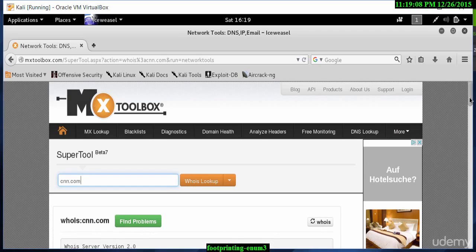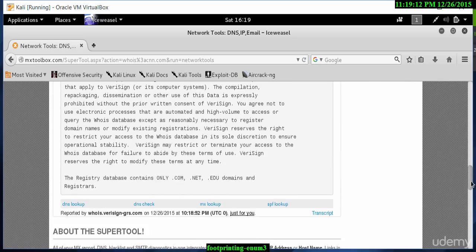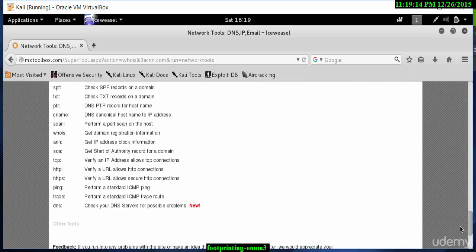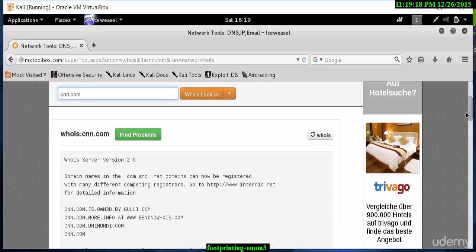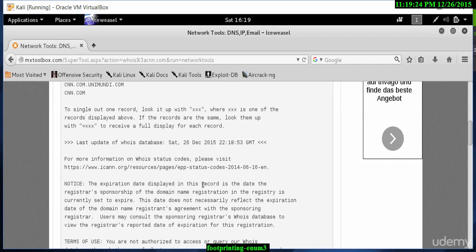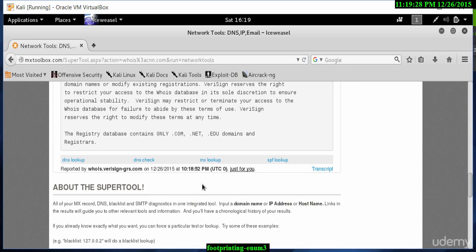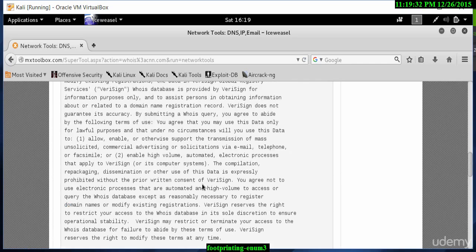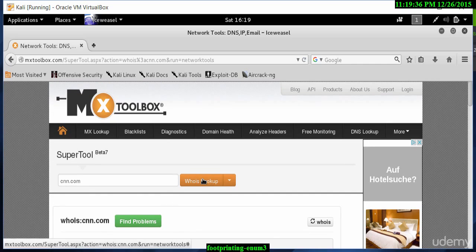Okay, as I scroll through with the whois lookup, this is the information for cnn.com. And as you can see, it's not given me too much. So let me go and see what else we can find on this page. Not too much, but let's see if I go back up to the top and click on the whois lookup again.